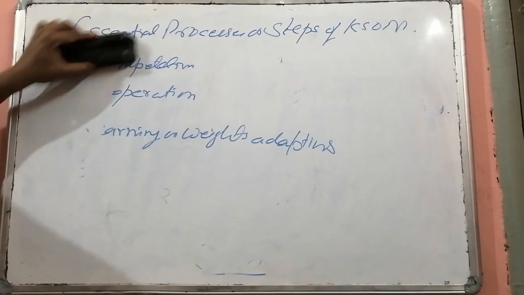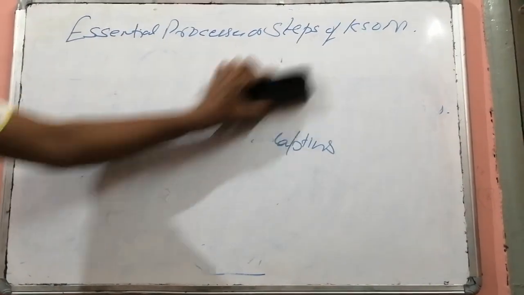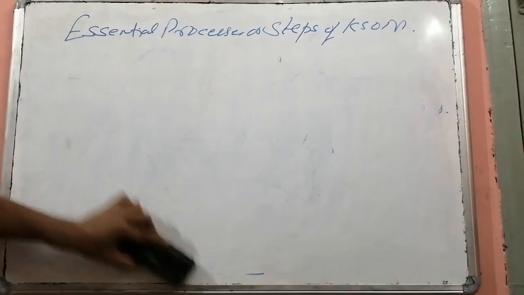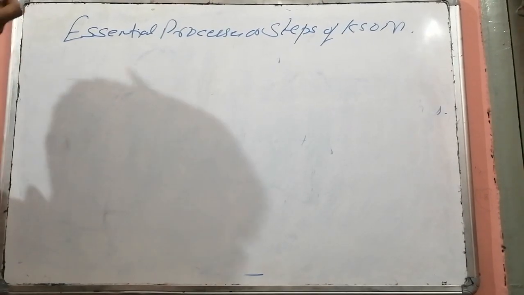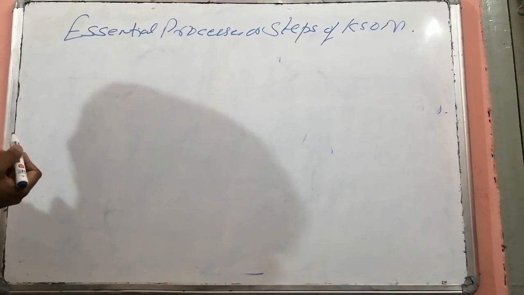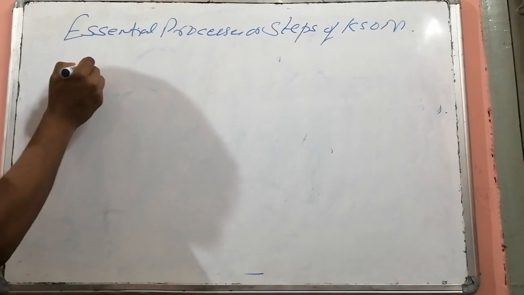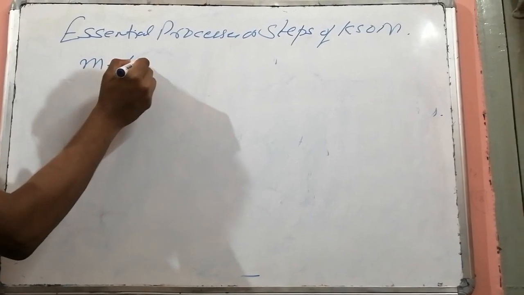So the overall competitive process can be understood as, suppose the input is m dimensional.